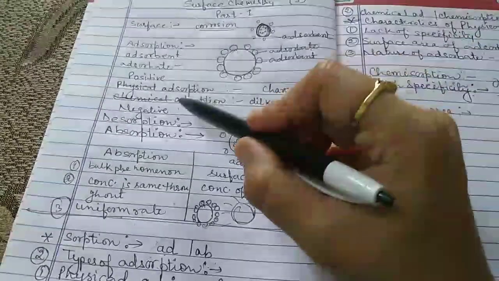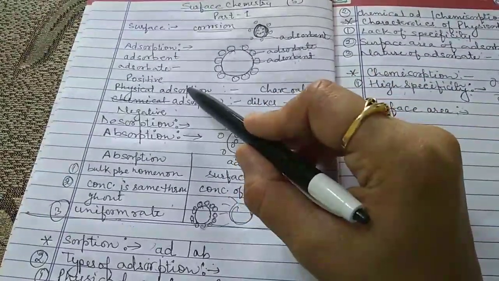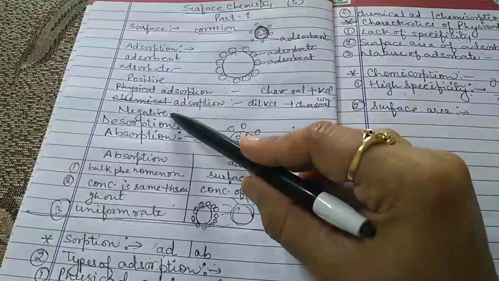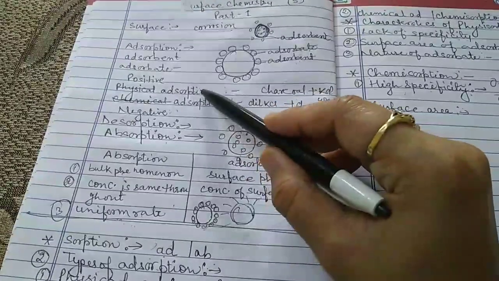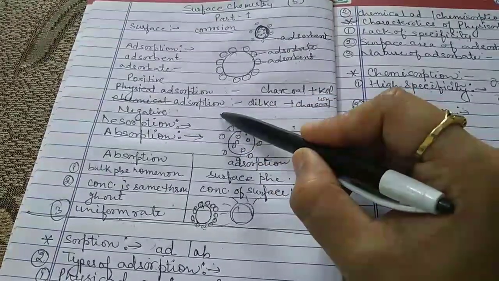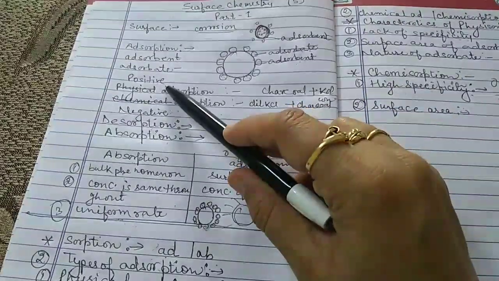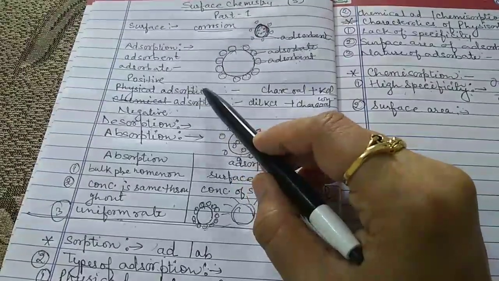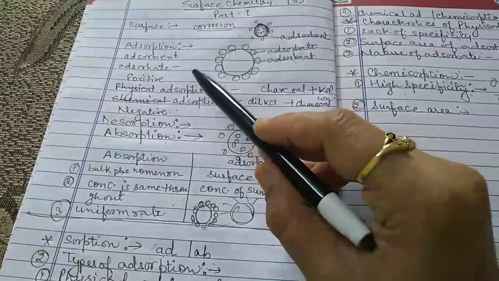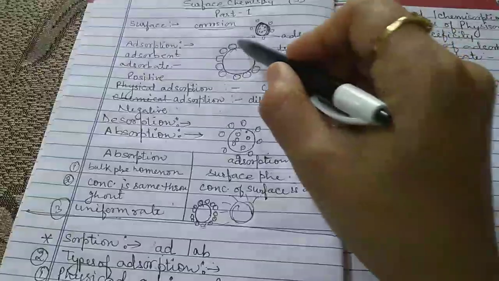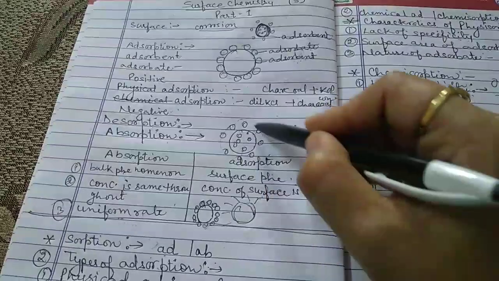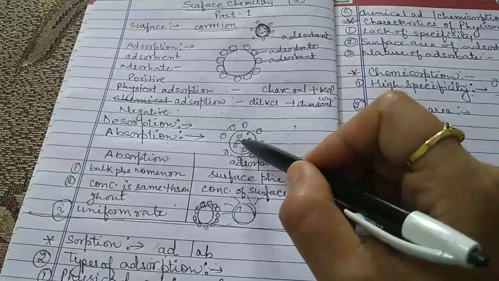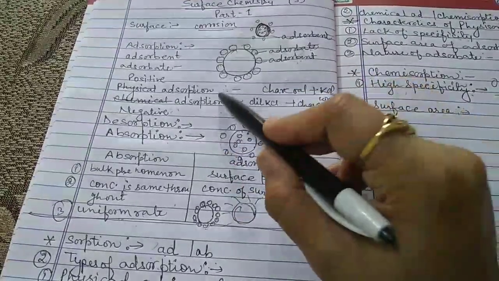Now we have two types of adsorption. First is positive adsorption and second is negative adsorption. There is a slight difference between positive and negative adsorption. In positive adsorption, the concentration of the adsorbate, meaning the concentration of the atoms or molecules or ions, is more on the surface in comparison to the bulk. Bulk means the inner part. In comparison to the bulk, it is known as positive adsorption.